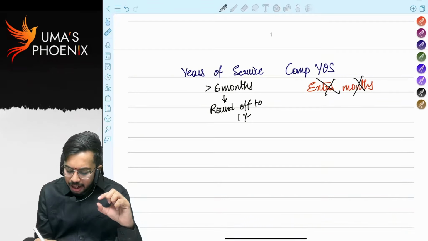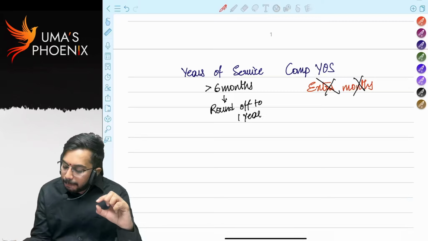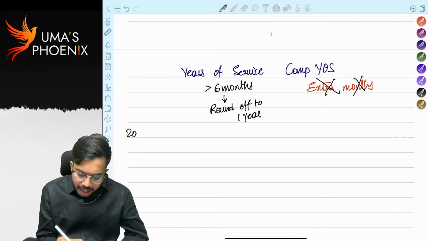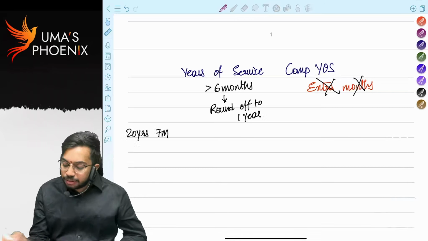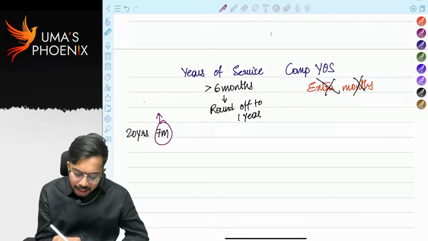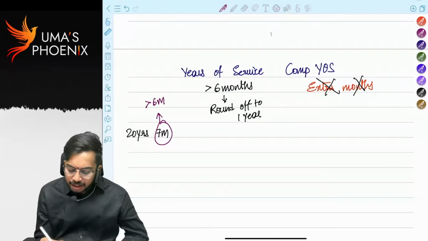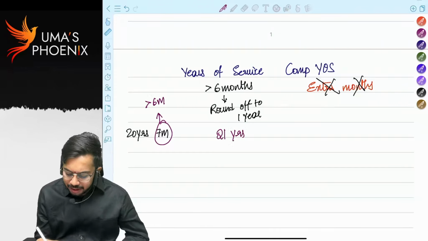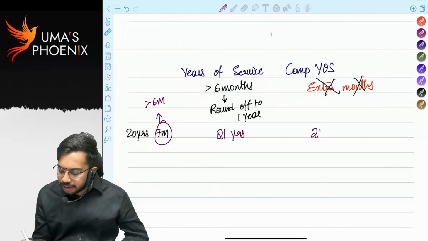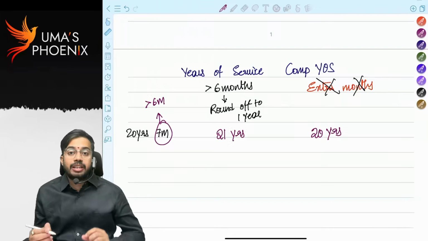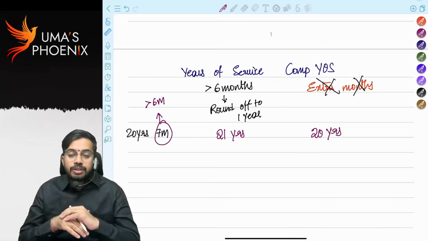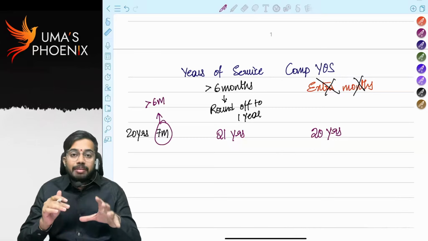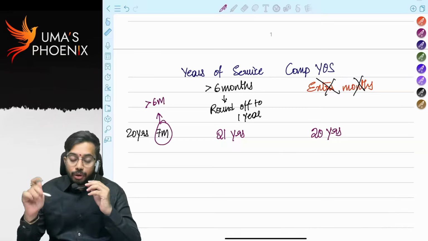I will tell one example. Employee worked for 20 years 7 months. 20 years 7 months means what? Part of the year is greater than 6 months, right? For years of service, we will consider it as 21 years. For completed years of service, we will consider only 20 years. Part of the year should be ignored when we are calculating completed years of service. So whatever 7 months are there, those should be ignored.